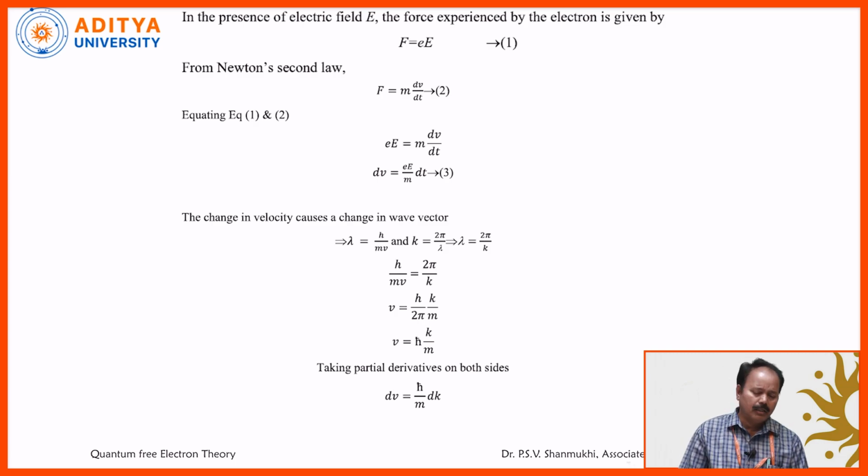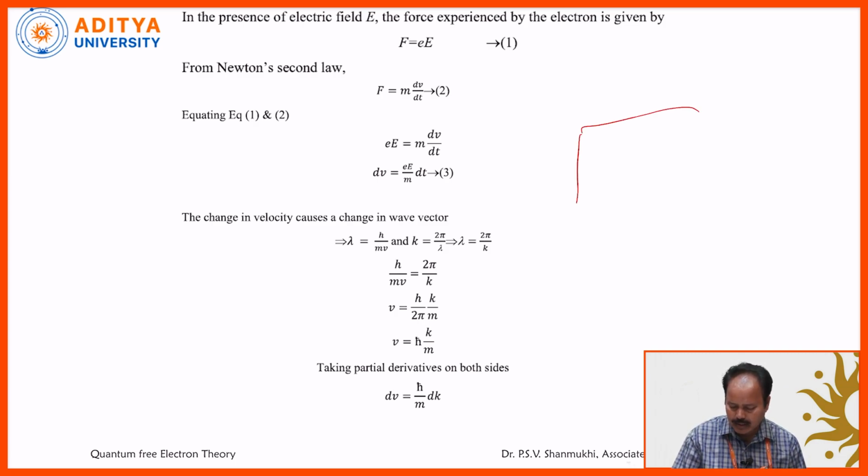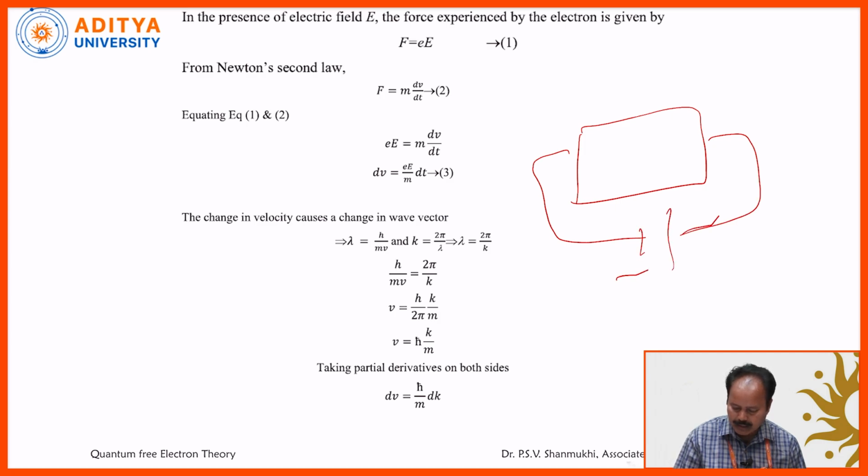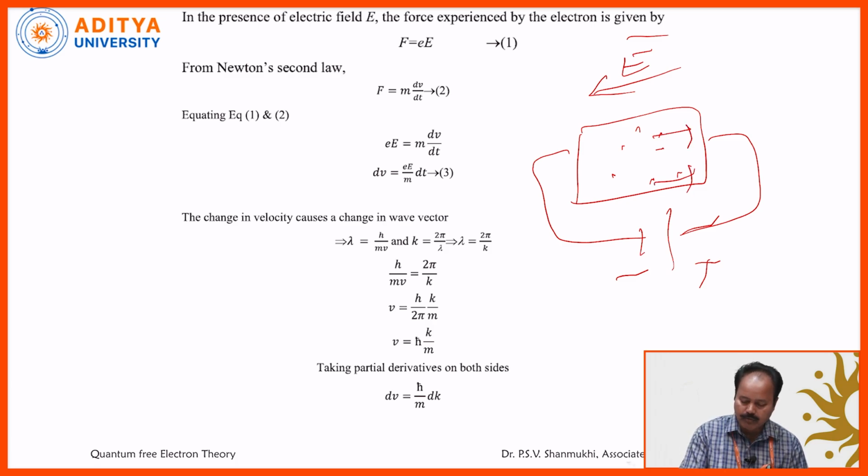Here, as usual, suppose this is a metal connected to a battery like this. So automatically an electric field is acting in this direction. Therefore, there are some electrons here. These electrons will experience some force. They are attracted by the positive terminal. So what is the force acting here? F is equal to eE. Due to the application of the electric field, the force experienced by the electrons is F equals eE.